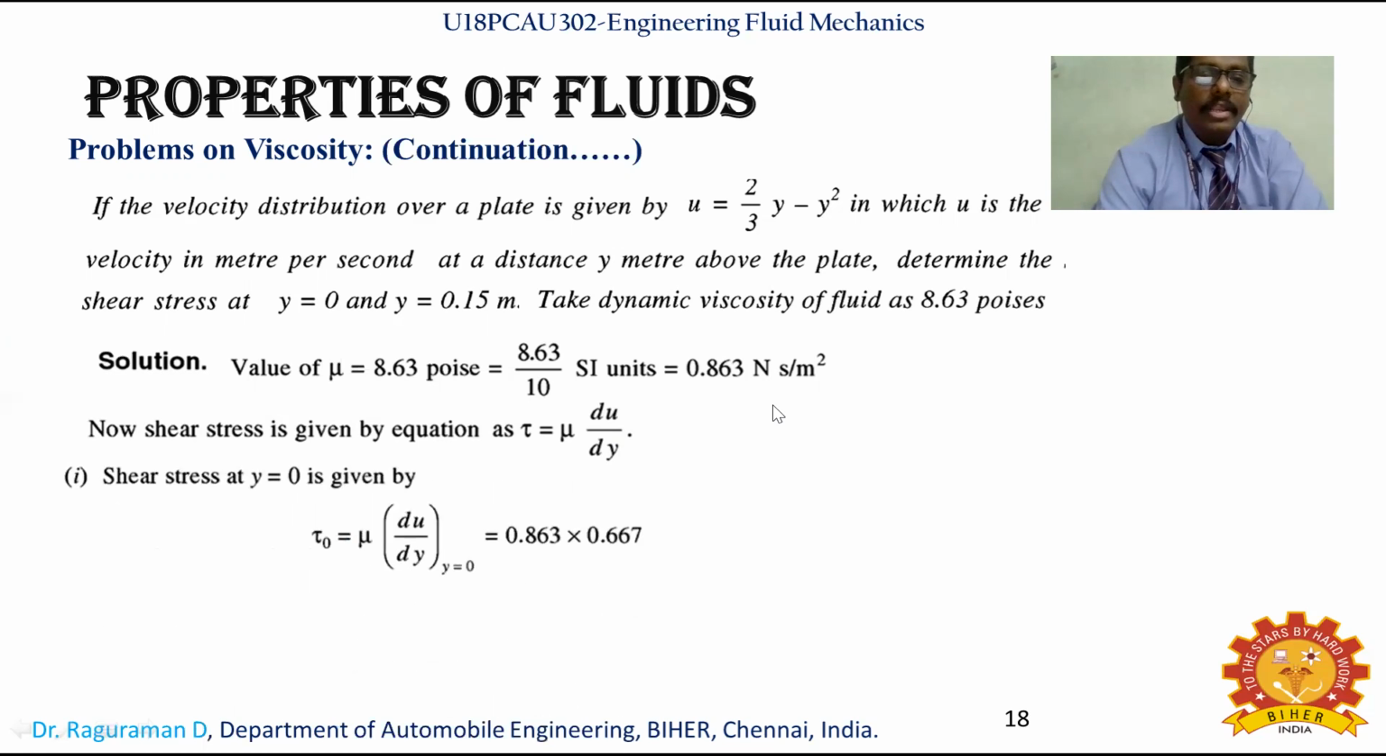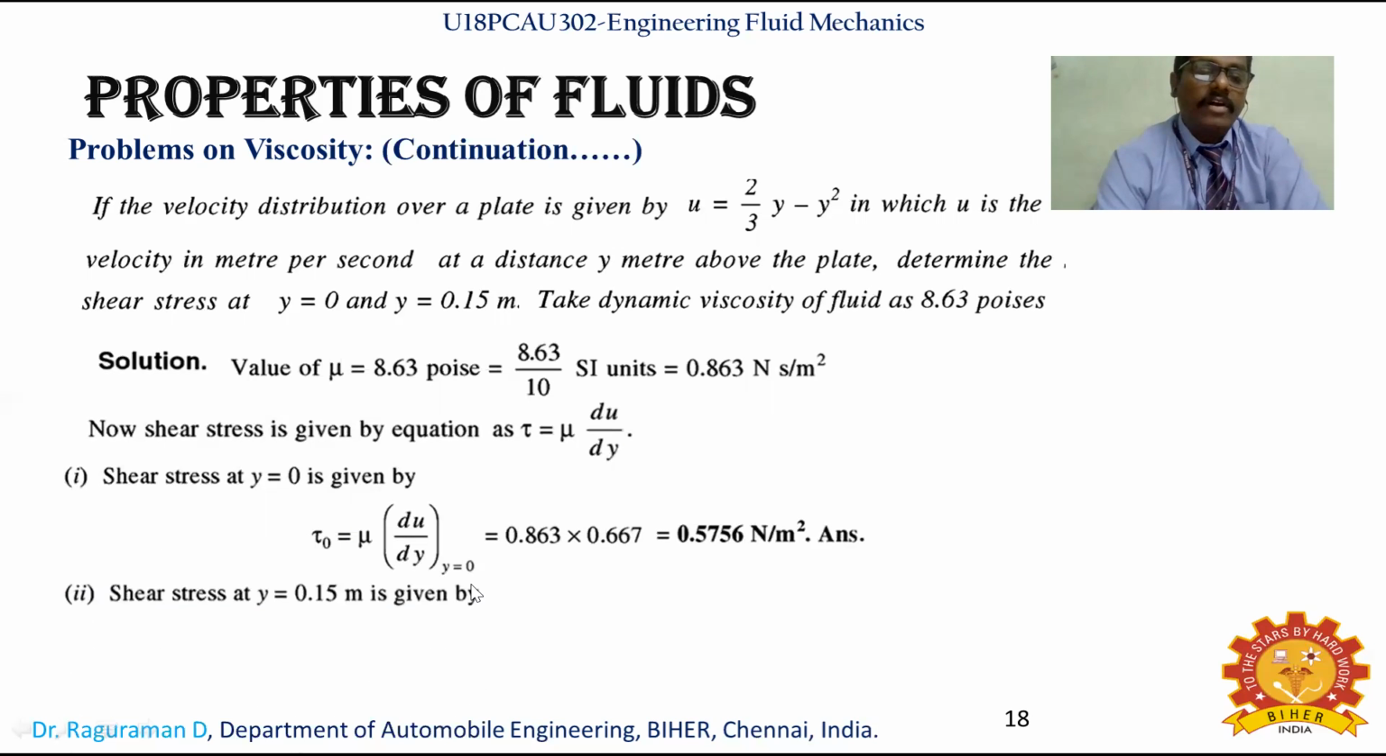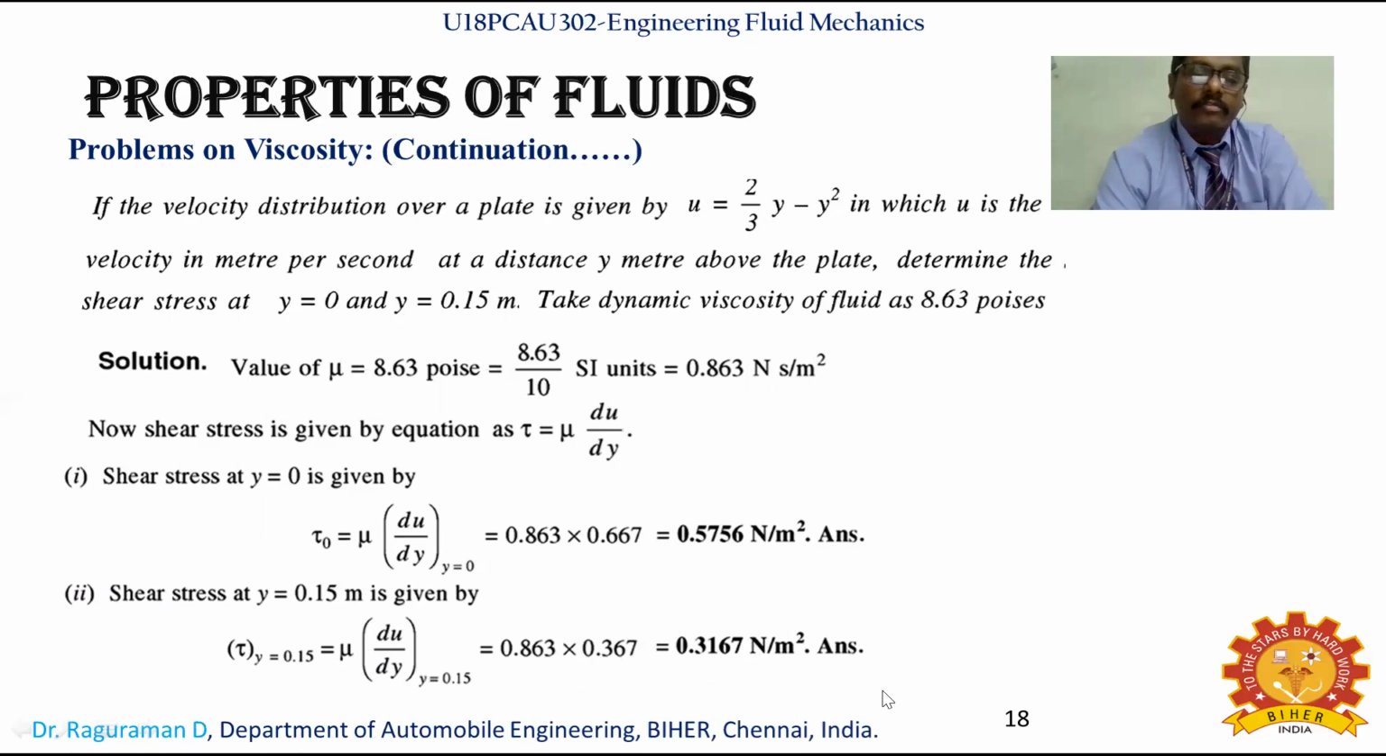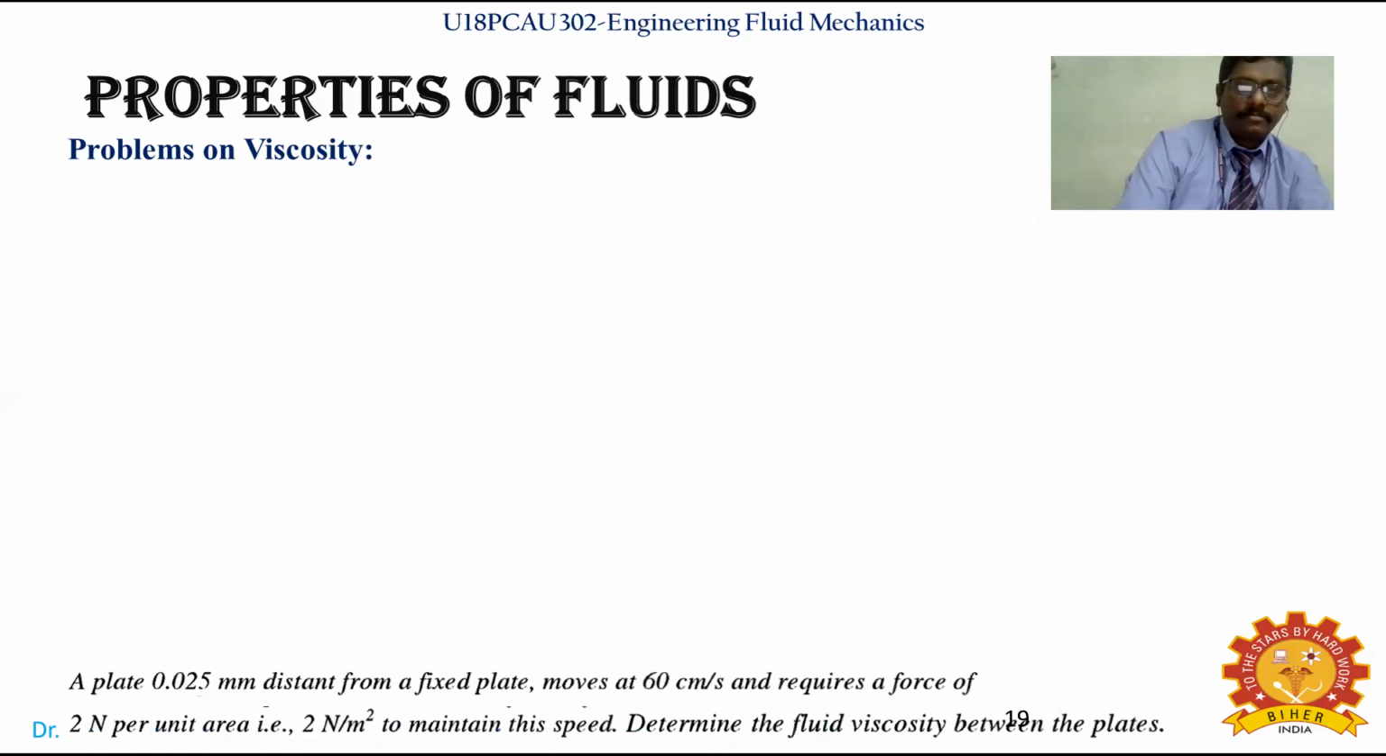So on this we are going to substitute the already calculated value of 0.667 for y equal to 0. By that you will get the value as 0.5756 Newton per meter square. Similarly for y equal to 0.15 meter, we calculated the value earlier, 0.367. That's what you are substituting, and we identify the shear stress at y equal to 0.15 meter as 0.3167 Newton per meter square. We will continue with the next problem.